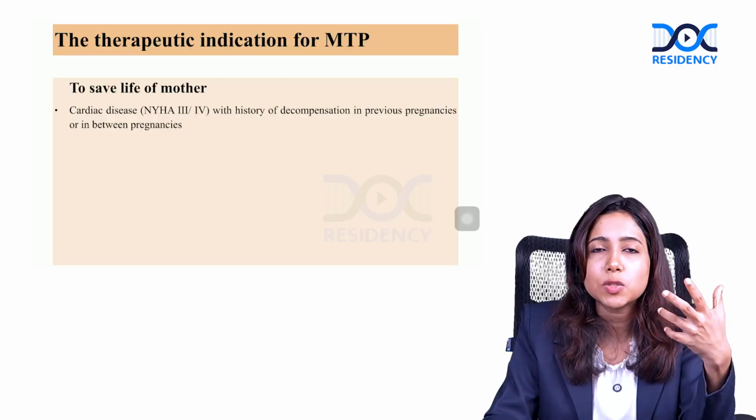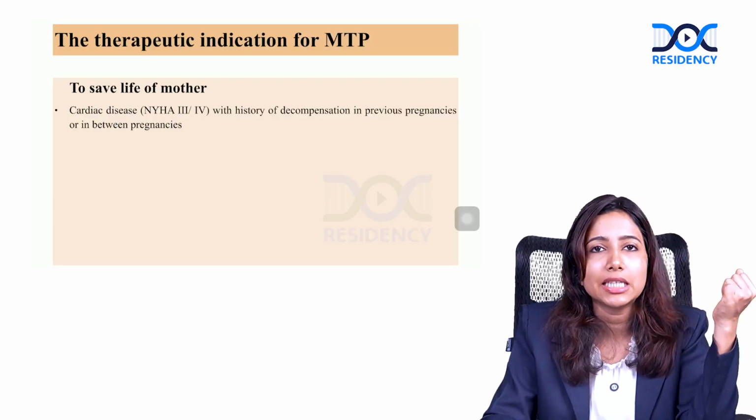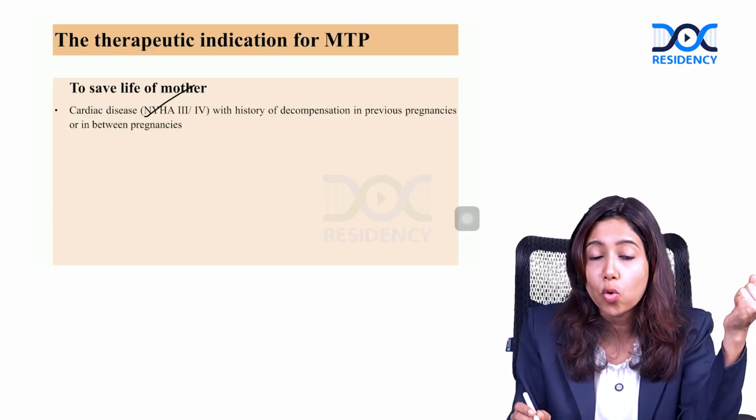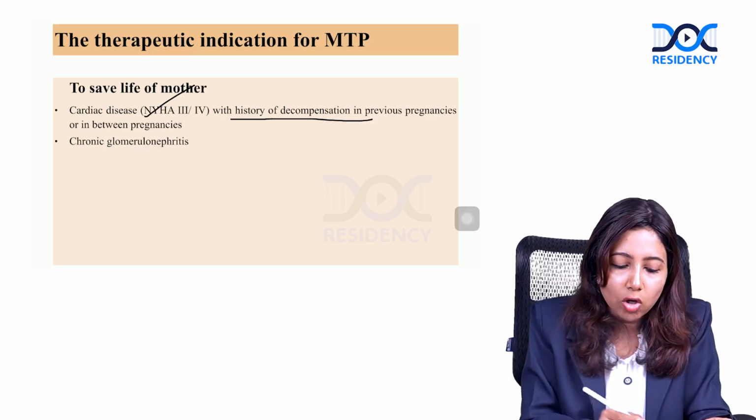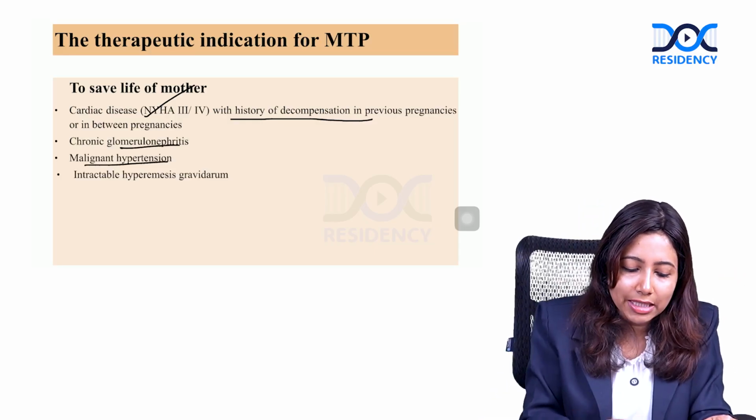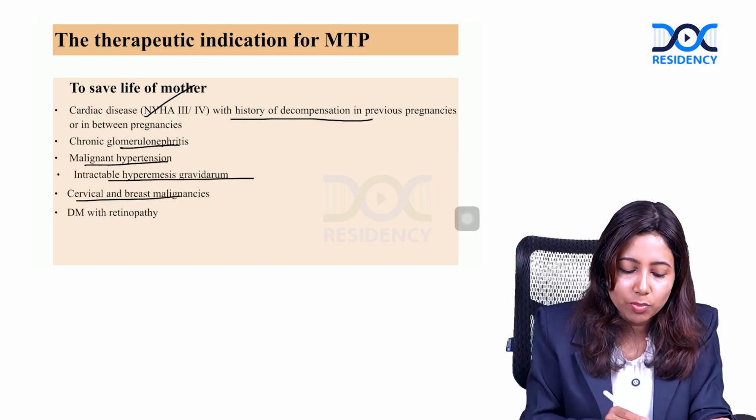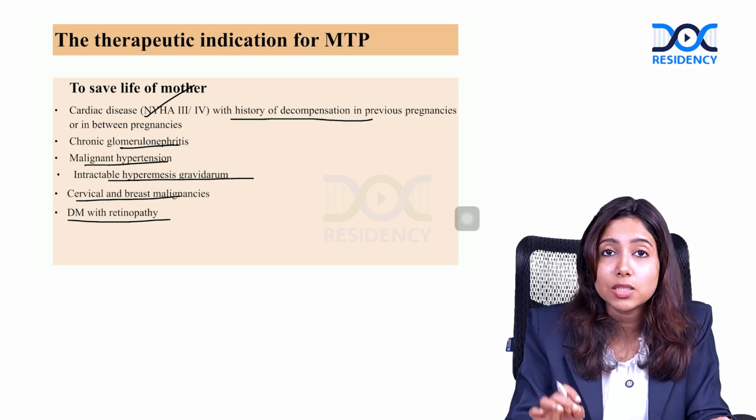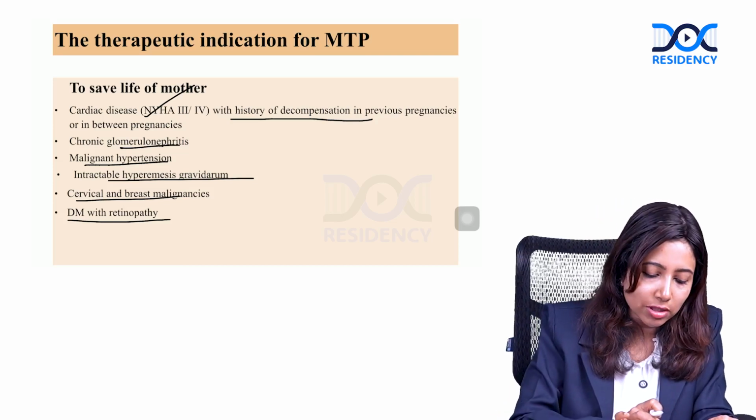Whenever you are doing these procedures to save the life of the woman, such as she has severe cardiac disease, NYHA 3 or 4 with history of decompensation in previous pregnancies, chronic glomerulonephritis, malignant hypertension, intractable hyperemesis, cervical and breast malignancies, diabetes mellitus with retinopathy, all these are the various therapeutic indications.